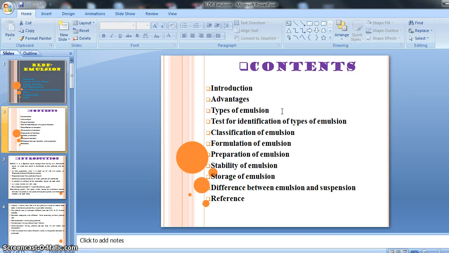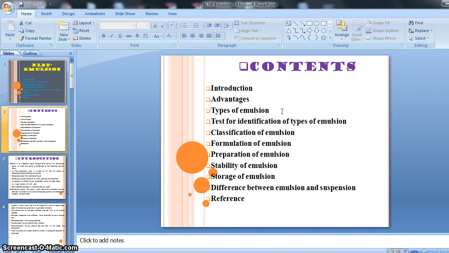There are actually four kinds of emulsion, but in our syllabus there are only two, that is oil in water and water in oil. The other two, which are not in our syllabus, are water in oil in water and oil in water in oil. So the first type is water in oil, the second is oil in water, the third is water in oil in water, and the fourth is oil in water in oil.